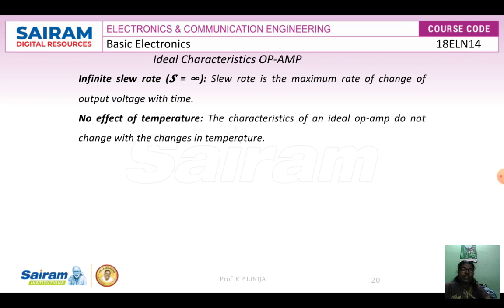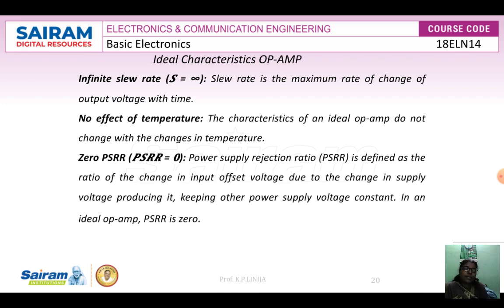Then followed by no effect of temperature, the next characteristic is zero PSRR. PSRR is nothing but power supply rejection ratio.